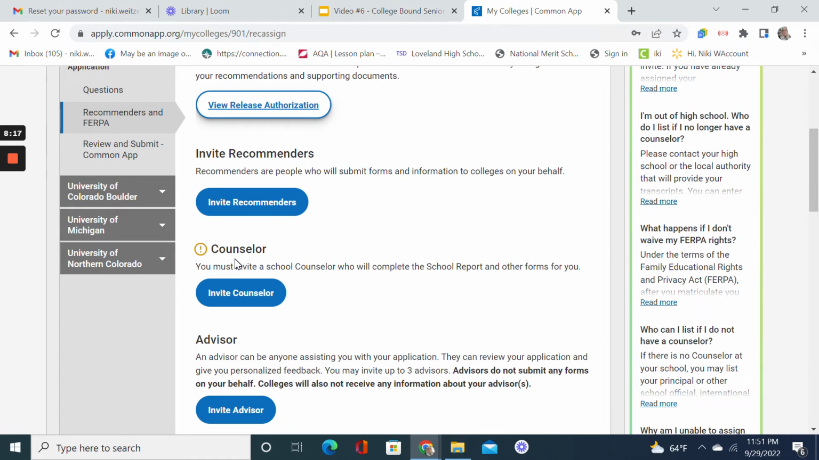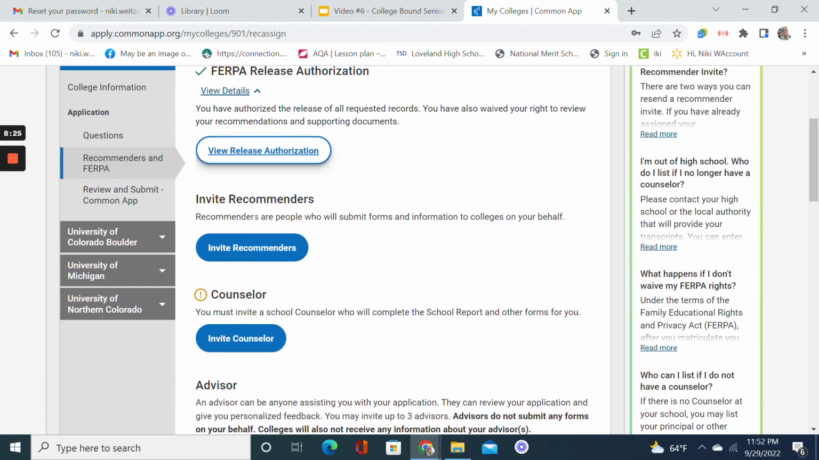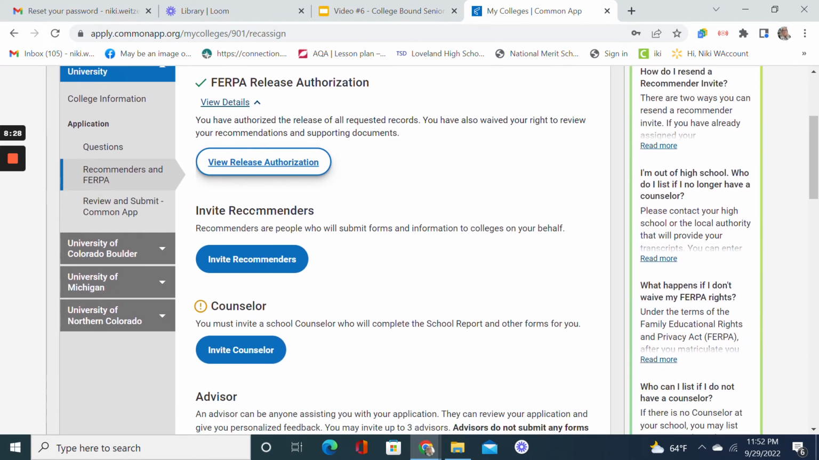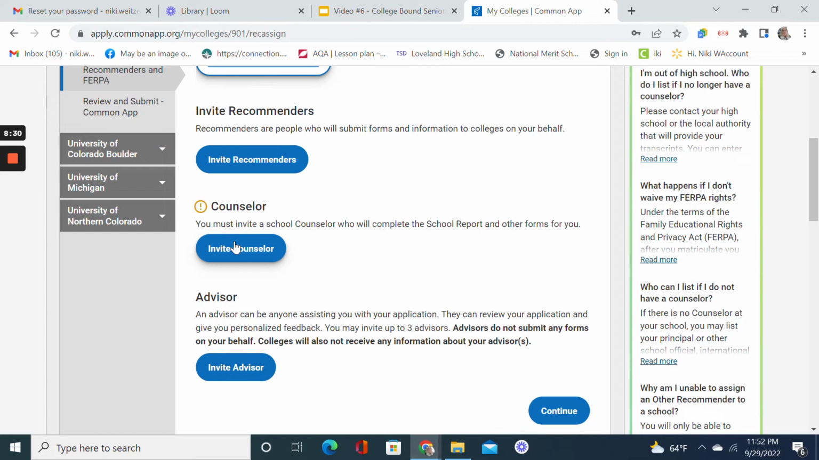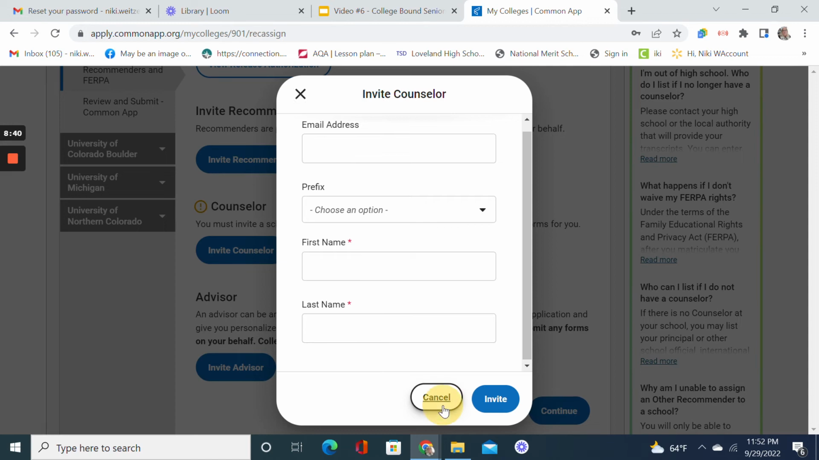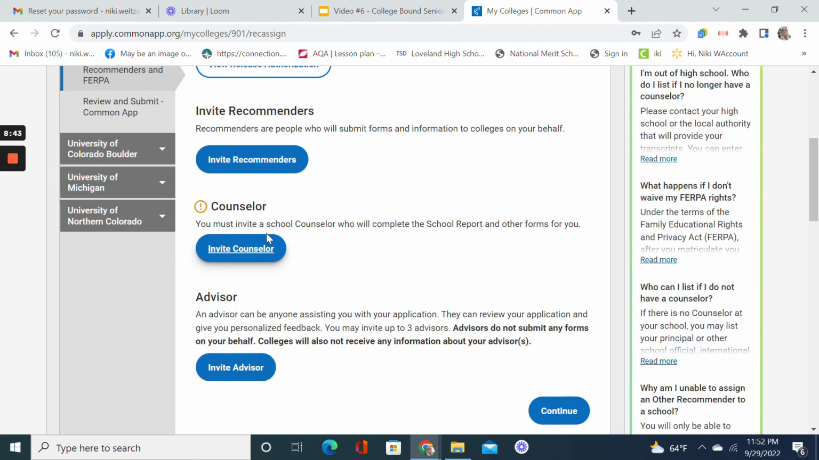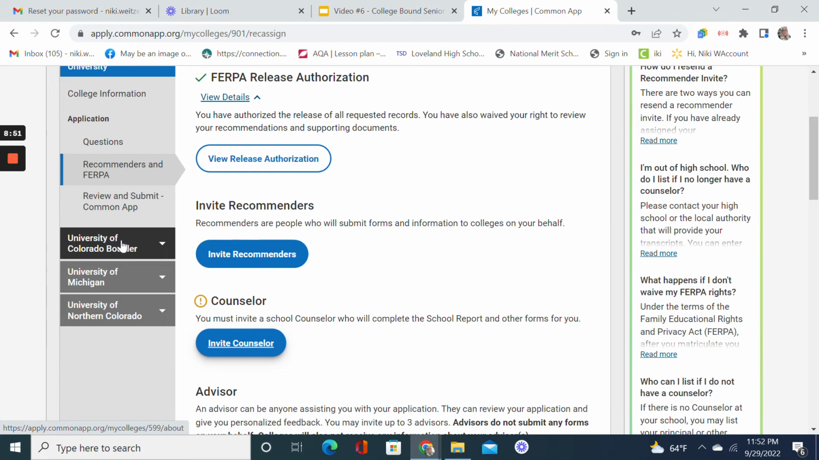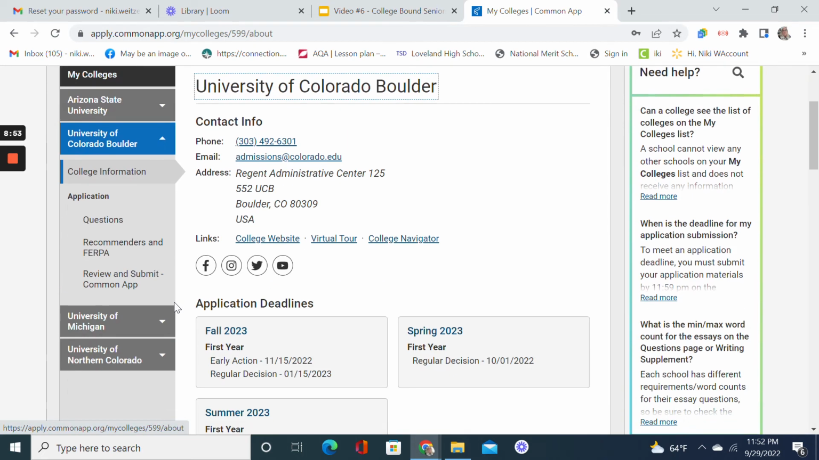So you will see that each college has a little bit different information they're looking for. So for Arizona State University, all they want is a school report. So you would go in, you would invite your counselor, you're going to put in email address, their name, click on invite, and that's as simple as that. That will tell your counselor that you would like to have your school report and transcript sent to Arizona State University.